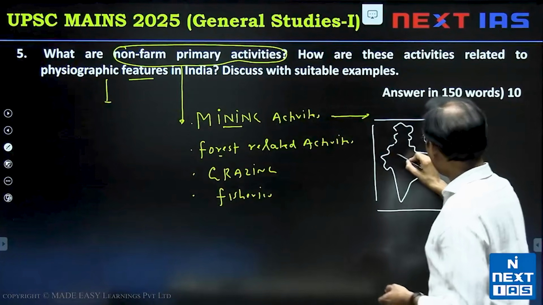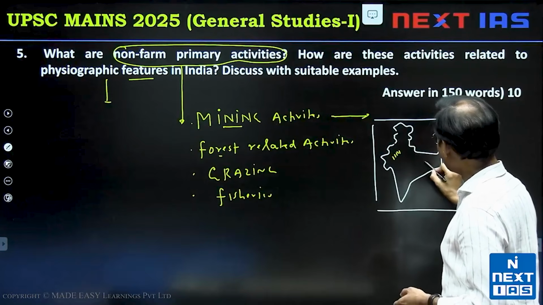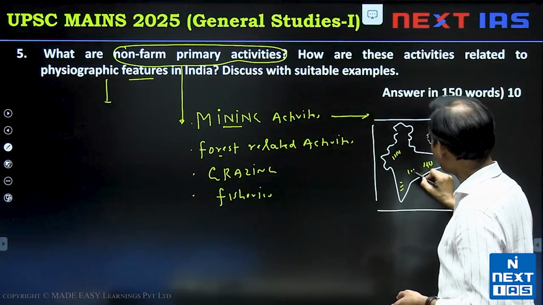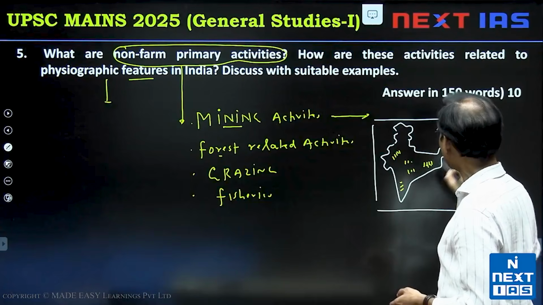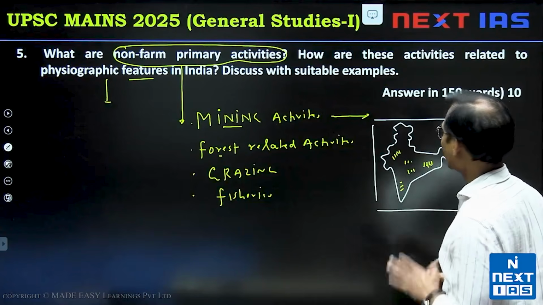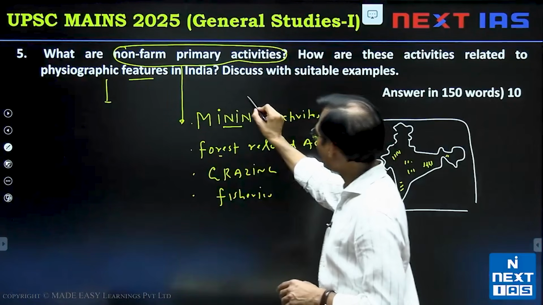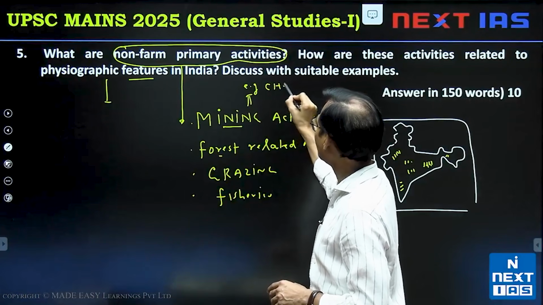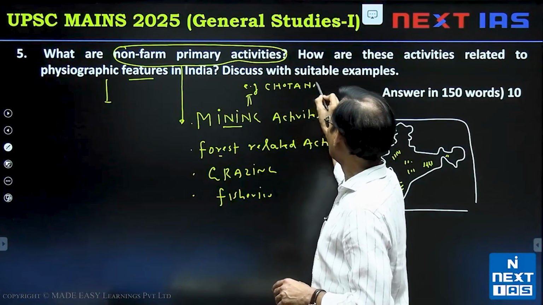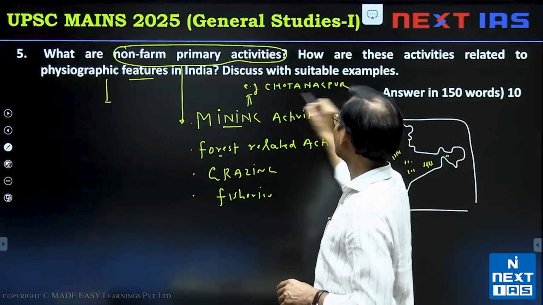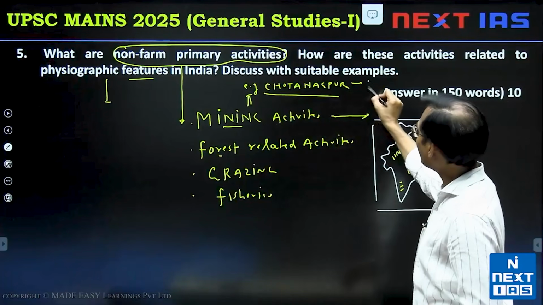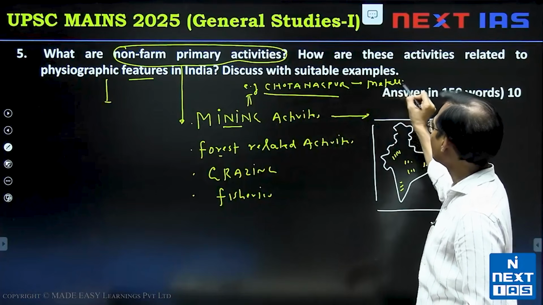Okay, it is the Aravalli region, it is the Chota Nagpur region, it is the Karnataka Plateau region, it is the Bastar region, a little bit Shillong Plateau, and so on. Then you can write down, especially in mining activities, one famous plateau as an example: Chota Nagpur. So suitable examples are required here. So Chota Nagpur, metallic mineral belt. Different metals are there.